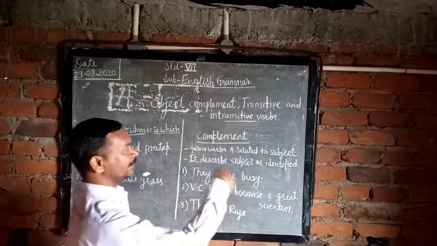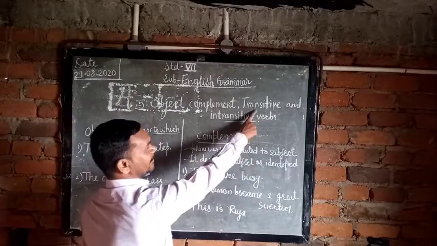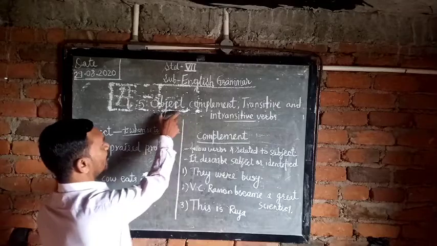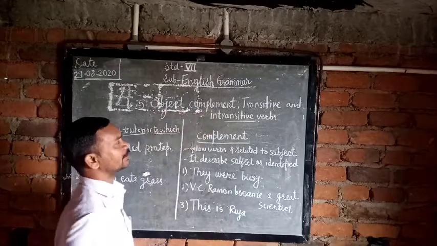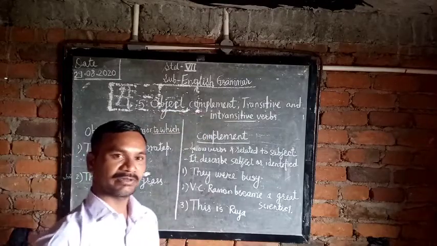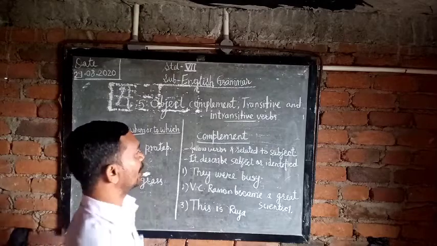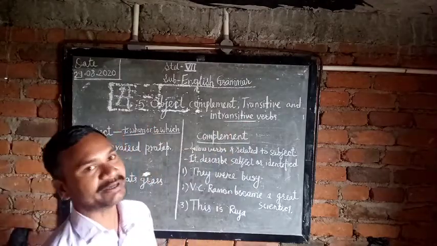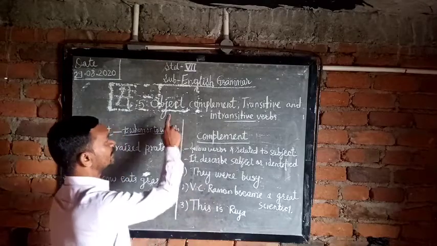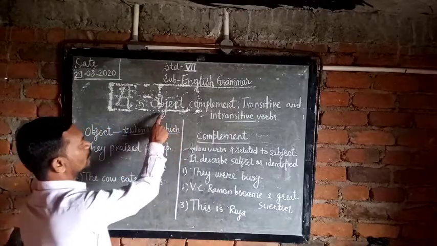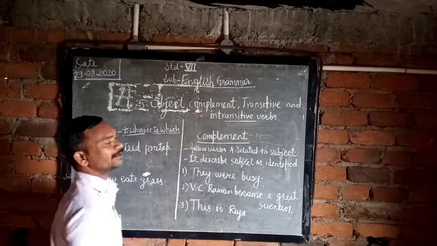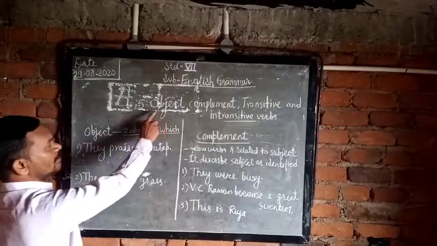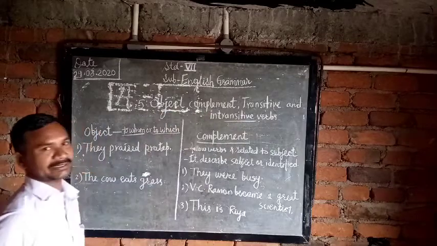In another period we will take transitive and intransitive verbs, because object and complements have a separate exercise, and transitive and intransitive verbs have a separate exercise. So that is why we discuss the object and complement first.